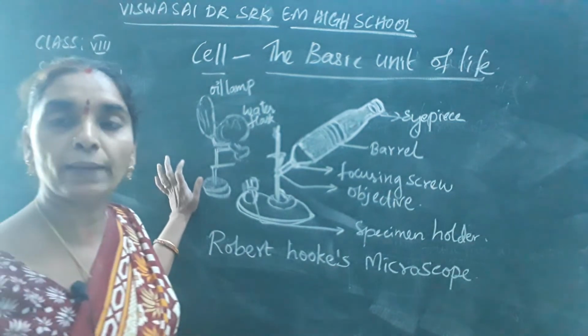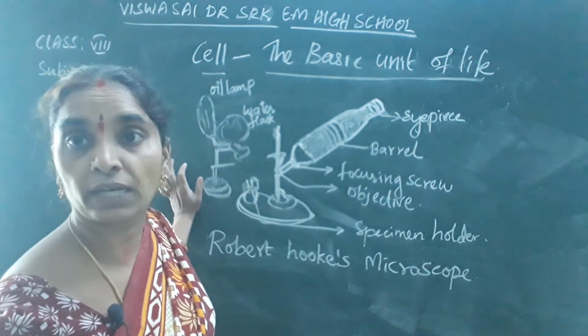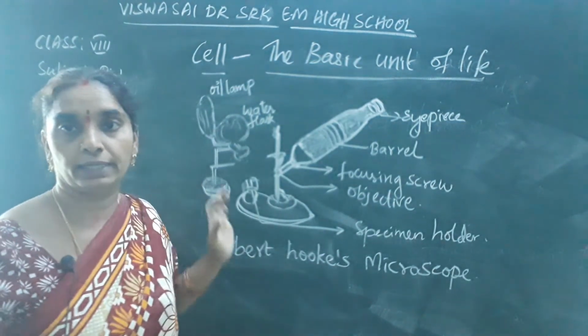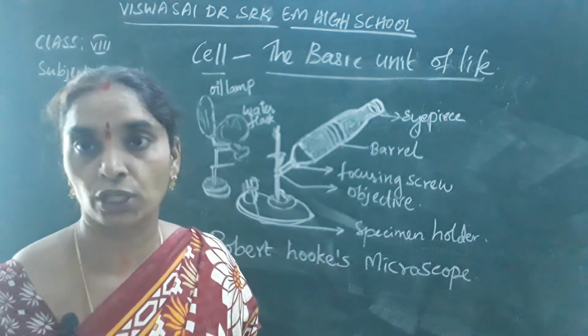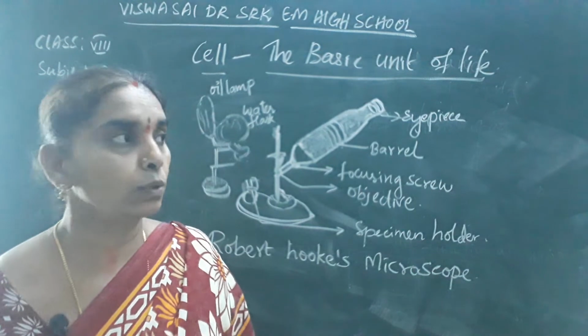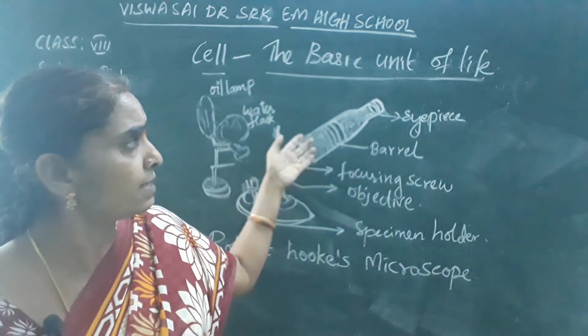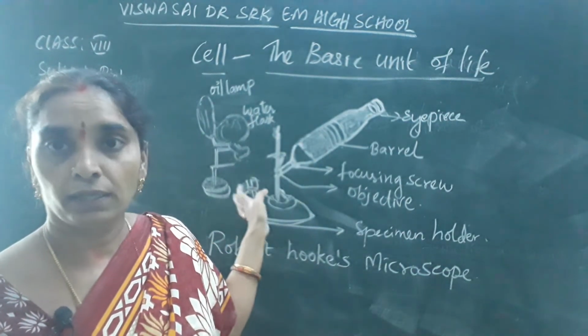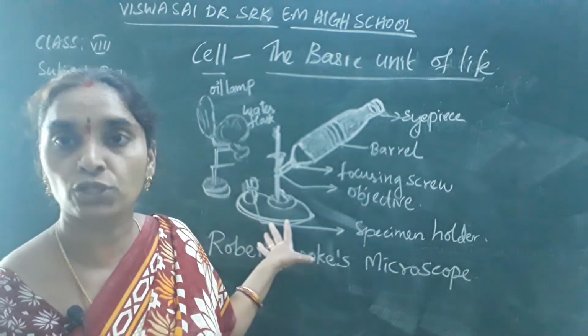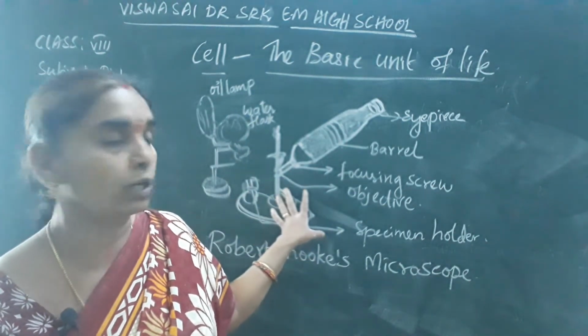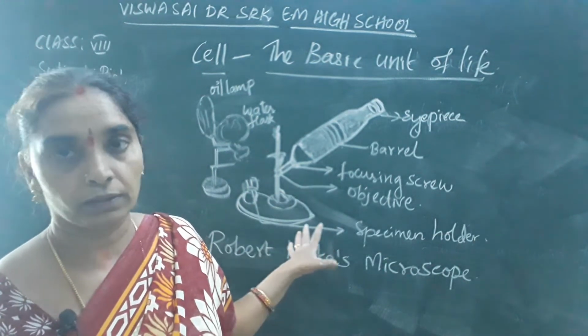You already know about the structure of the microscope, which you have learnt in the 6th standard, that it consists of structural components and visual components, isn't it? So the eyepiece, objective lens, and the source of light are all the visual components that you need to observe the object. Is it clear?